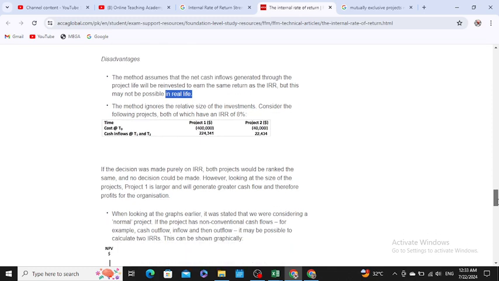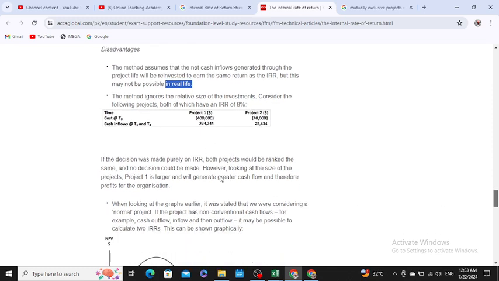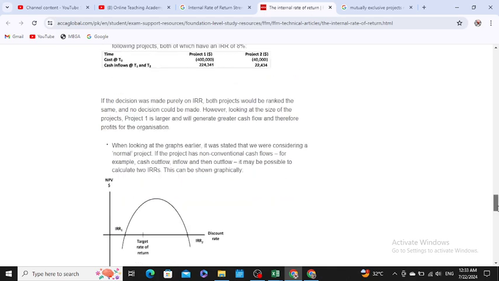Similarly, you would also have read earlier that there are two types of cash flows, conventional and non-conventional. For non-conventional cash flows, for example, you have negative cash flows and some positive cash flows in between, so you would need to calculate two IRRs. One IRR would not be feasible.